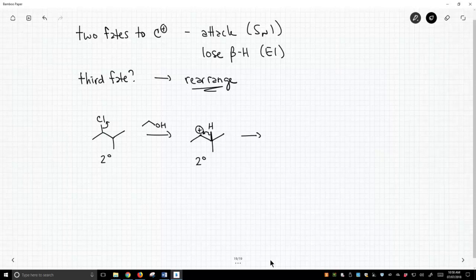Remember, in these mechanisms we're moving electrons. So the arrow starts where the electrons are and shows where the electrons finish. So, let's draw in the hydrogen that's already there. Now instead of having one hydrogen on that starred carbon, we have two hydrogens. But that means this carbon, where that dot is, has lost electrons, so the carbocation will now reside there. And so what we've done is we've gone from a less stable secondary carbocation to a more stable tertiary carbocation. This is a rearrangement.